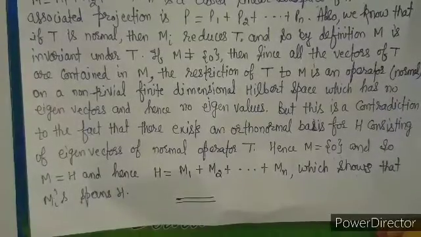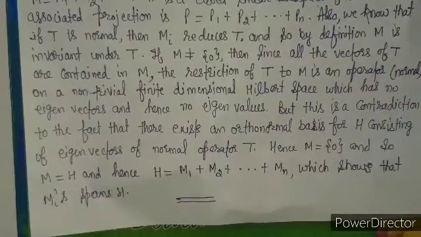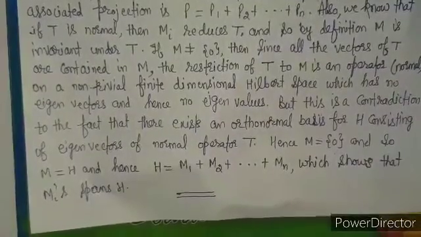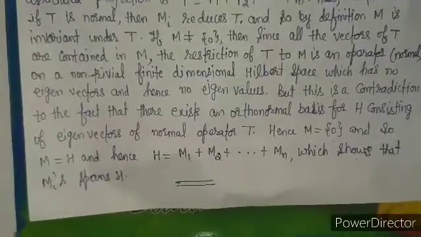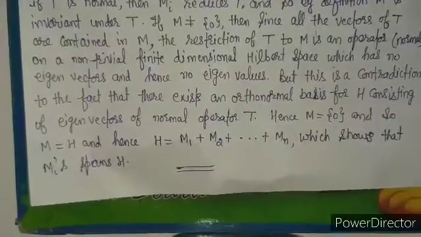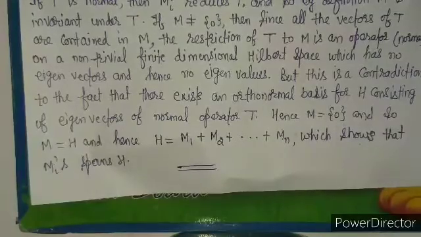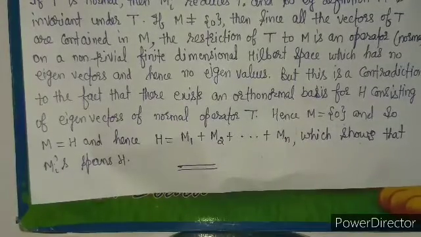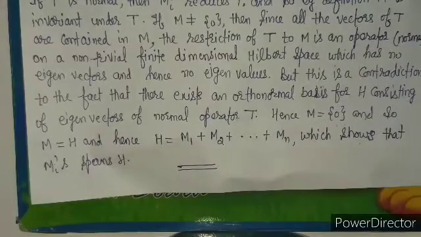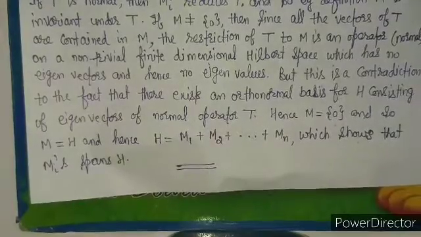But this is a contradiction to the fact that there exists an orthonormal basis for H, because if you are talking about the orthonormal basis, then there must be a basis for H consisting of eigenvectors of the normal operator T. That's why M-perp must be equal to 0, and that's why we can say that M is equal to H. Because we were taking M as proper, we get the contradiction. That's why we get M equal to H, and hence H equal to M1 plus M2 plus up to Mn, which shows that the Mi's span H.